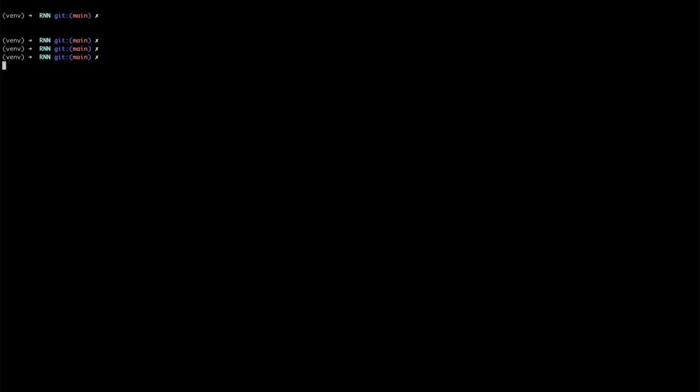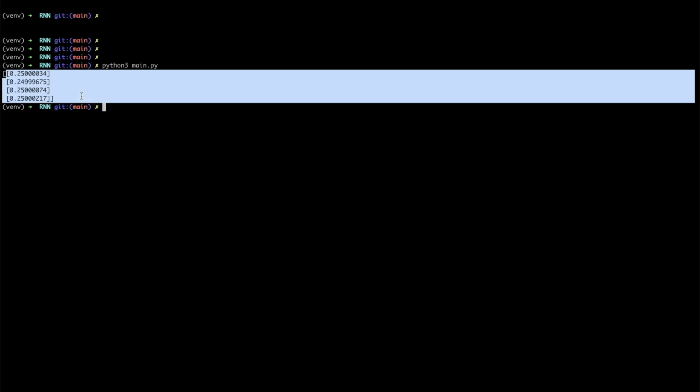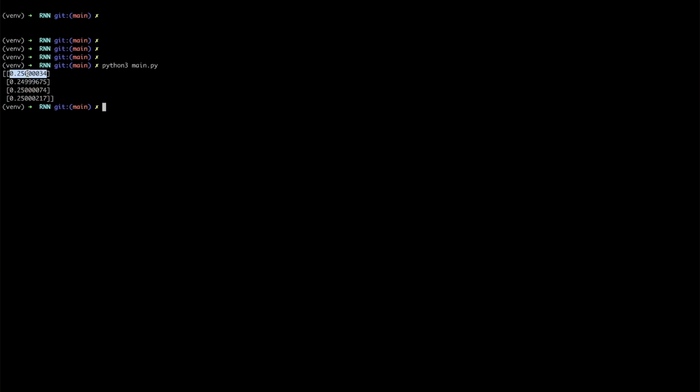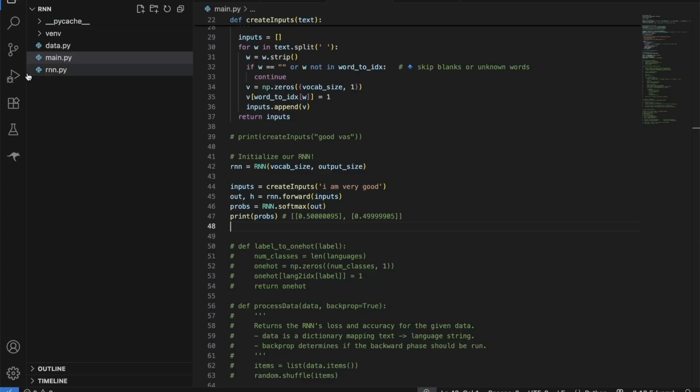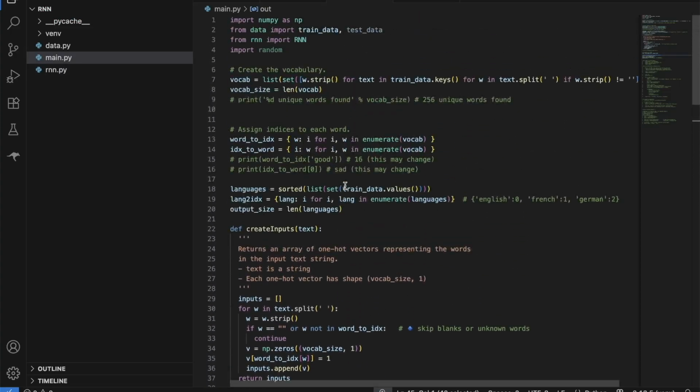Let's clear this, and as you can see, we got four outputs, right? Like a vector of four numbers, right? A 4-dimensional vector, where each entry represents the probability of that sentence belonging to a language. So initially, let me print the language index as well.